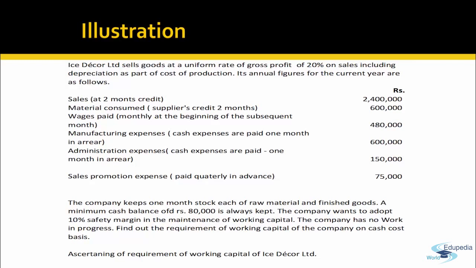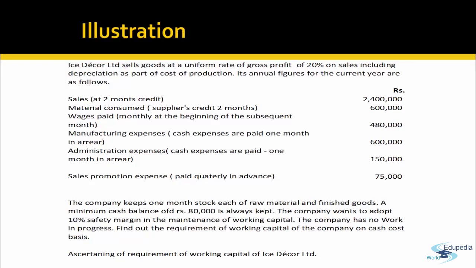Decor Limited sells goods at a uniform rate of gross profit of 20% on sales, including depreciation. So whatever sales amount is there, that 20%, and whatever the manufacturing cost is, that manufacturing expense includes depreciation. Its annual figures for the current year are: sales at 2 months credit of 24 lakh rupees, material consumed, supplier credit 2 months, 6 lakh rupees, wages paid monthly at the beginning of the subsequent month.